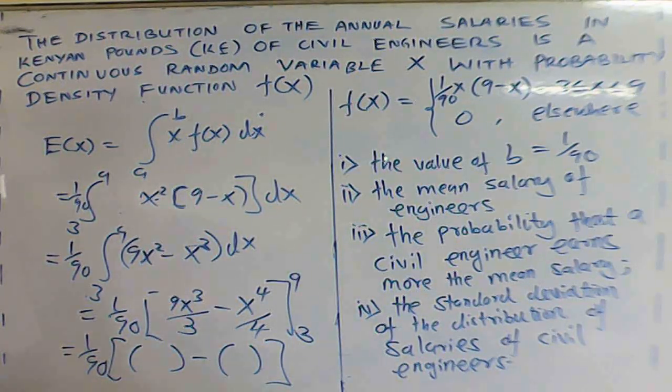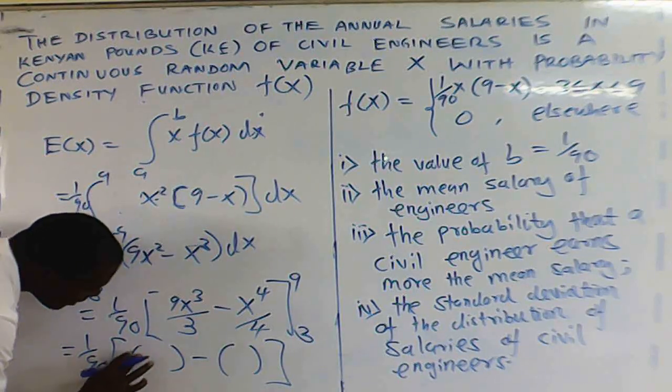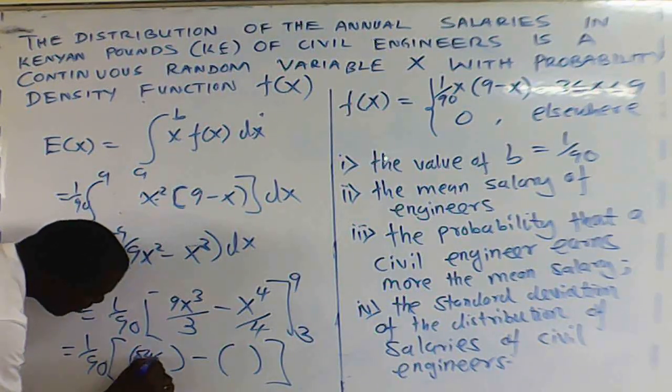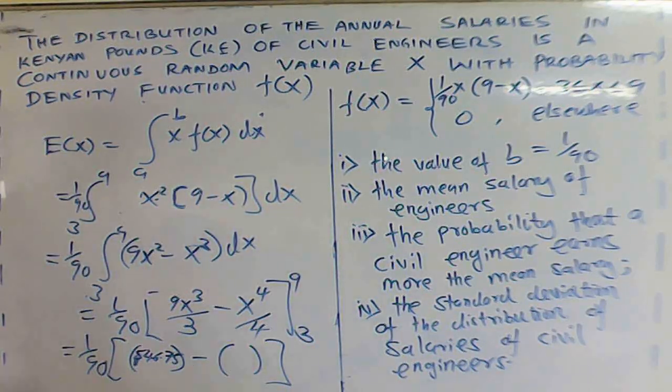What do you get to be the value? You found? 546.75. So there we have 546.75.